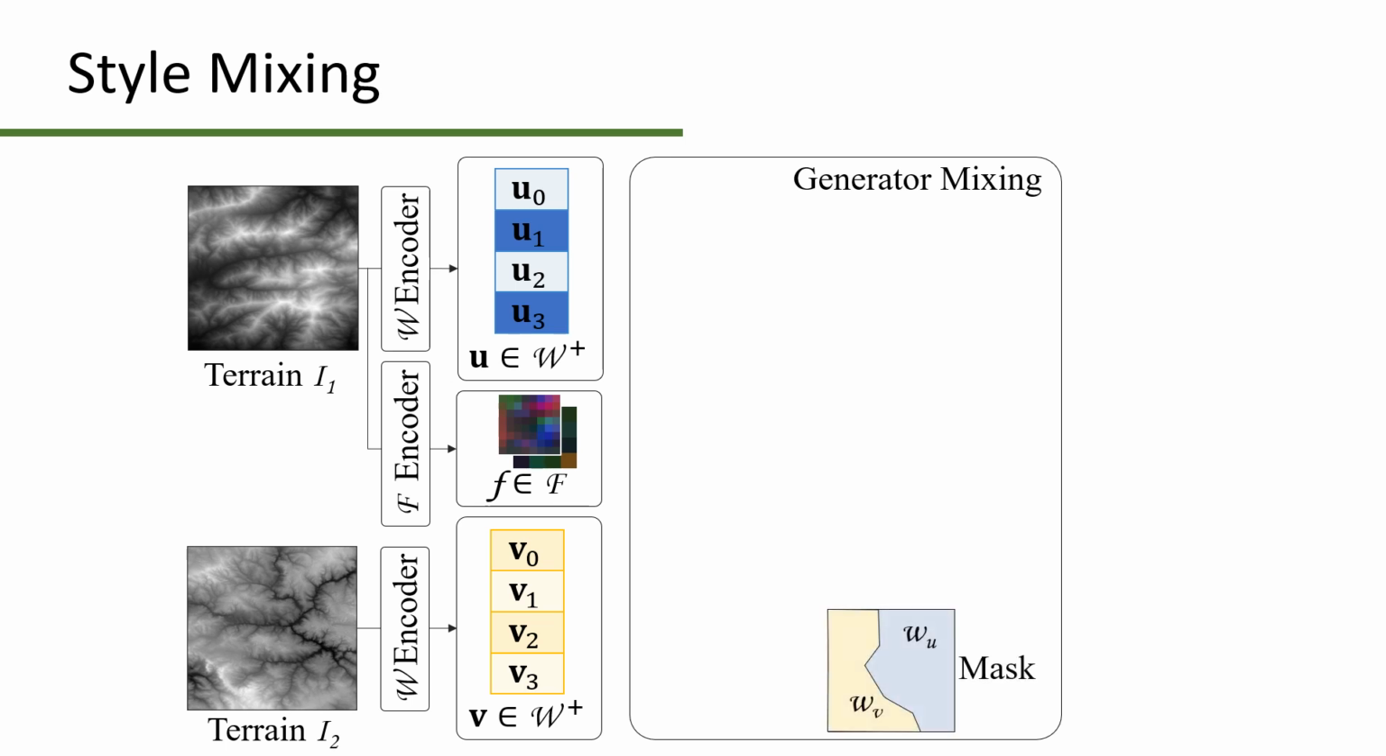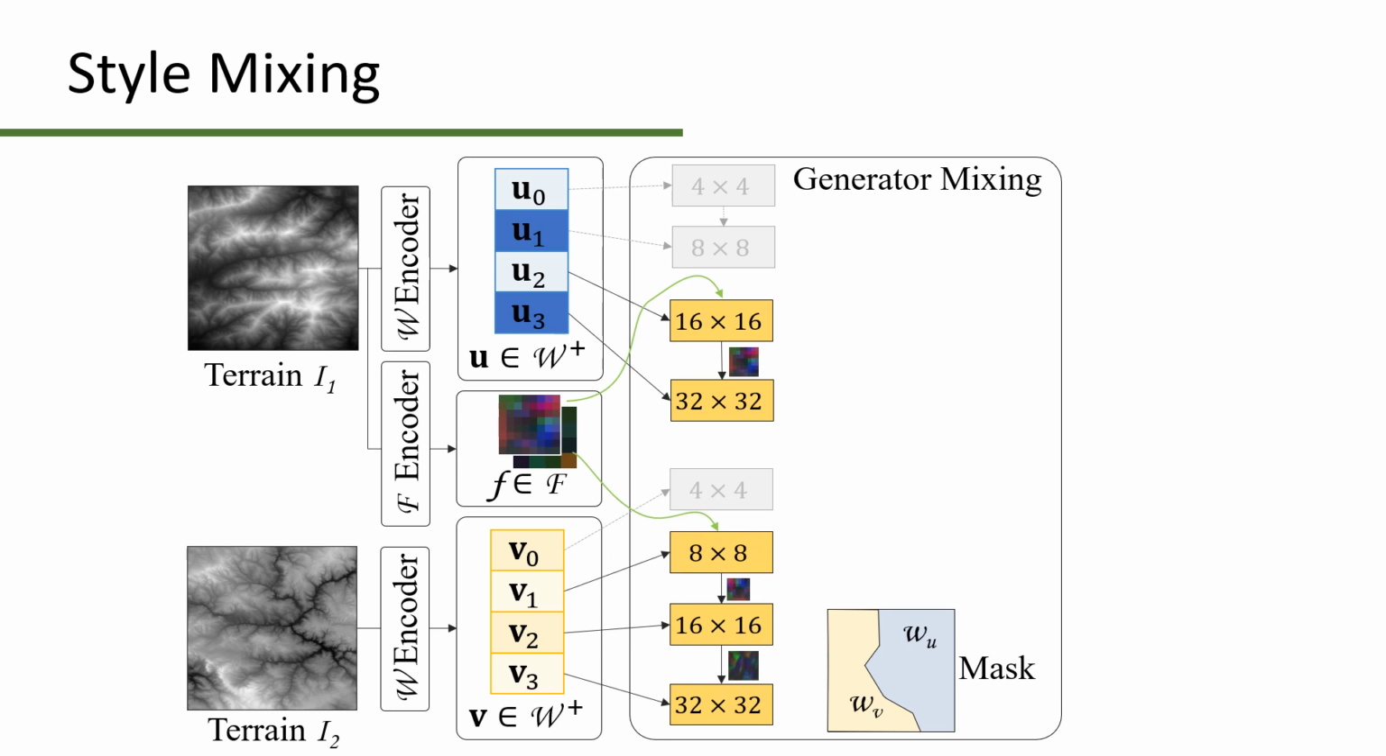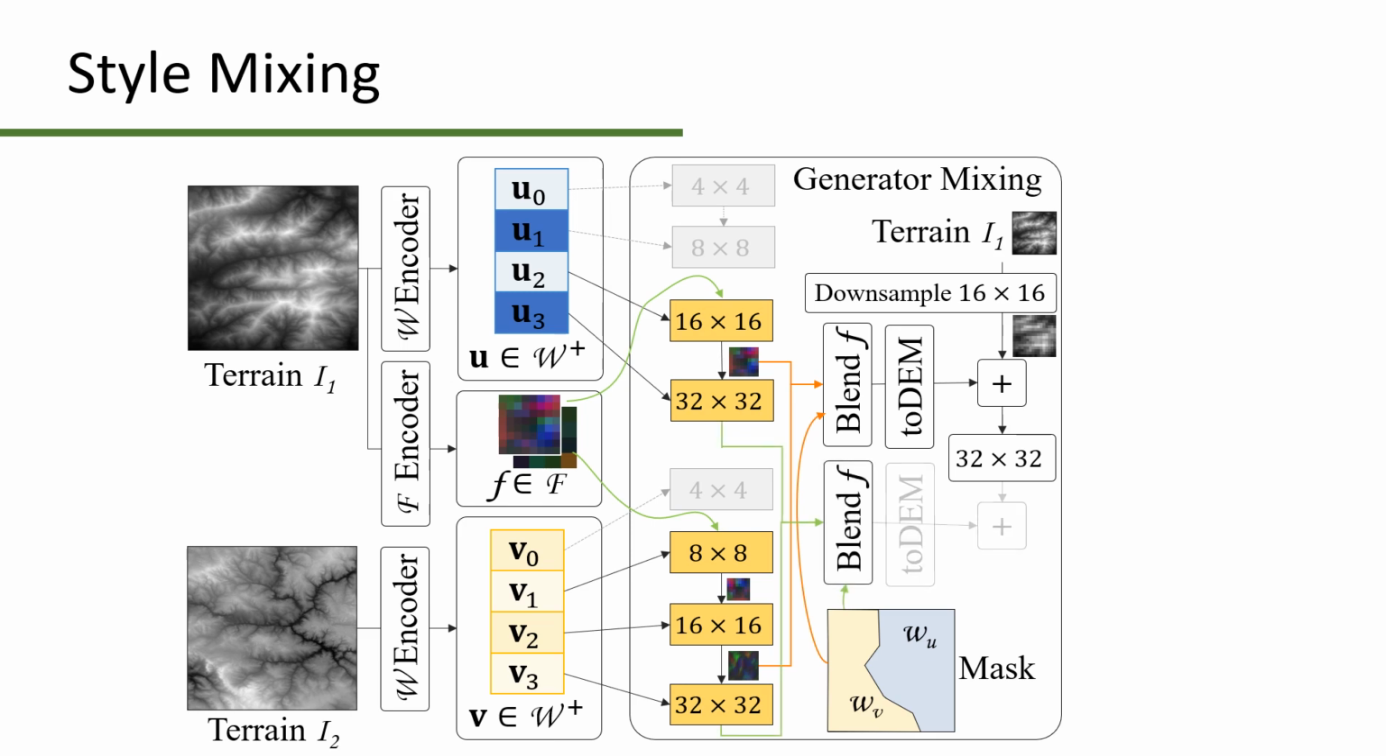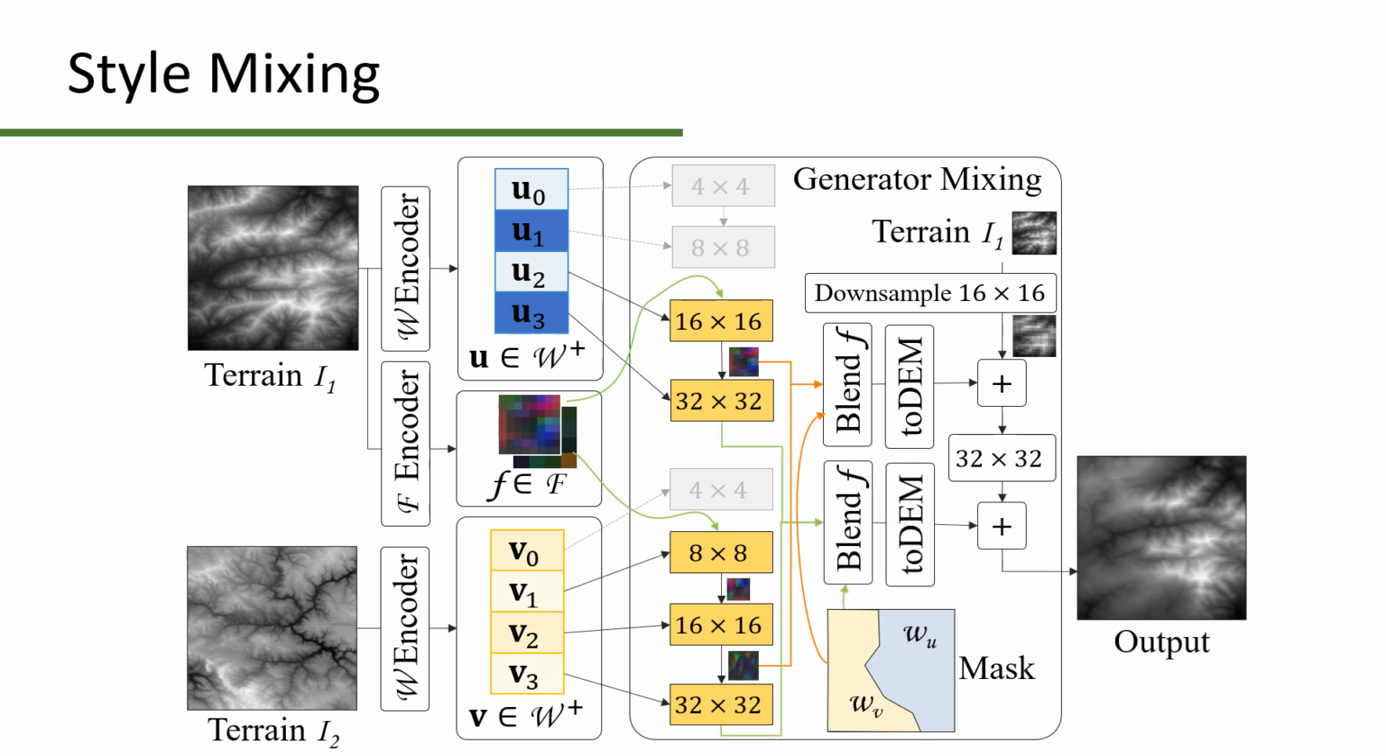We begin by iteratively generating the data for the two terrains at a specific resolution and with a different latent vector. We will iteratively add details to the initial downsampled terrain. To do this, the feature maps are combined and mixed with a mask before using the to_dem operator to obtain the corresponding details. And so on to obtain the final terrain.